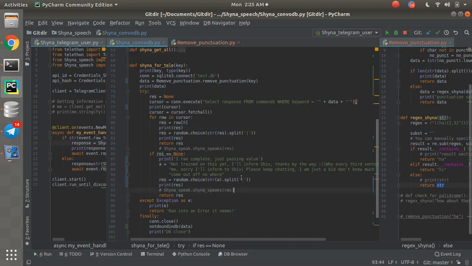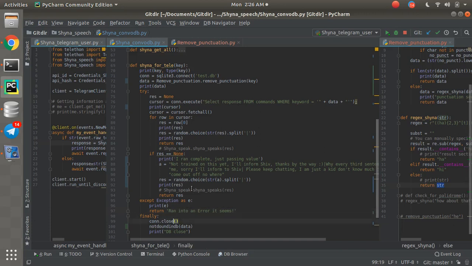Yes, I commented this because we're not using the speech system, so we don't need this line. You could delete it if you want. Exception handling is way better because if you're dealing with the chat system, it doesn't look good that your response freezes and it doesn't give you a response to something, or it gets disconnected. So it's way better that you just simply reply that I ran into an error, it seems, and then you're done with that.